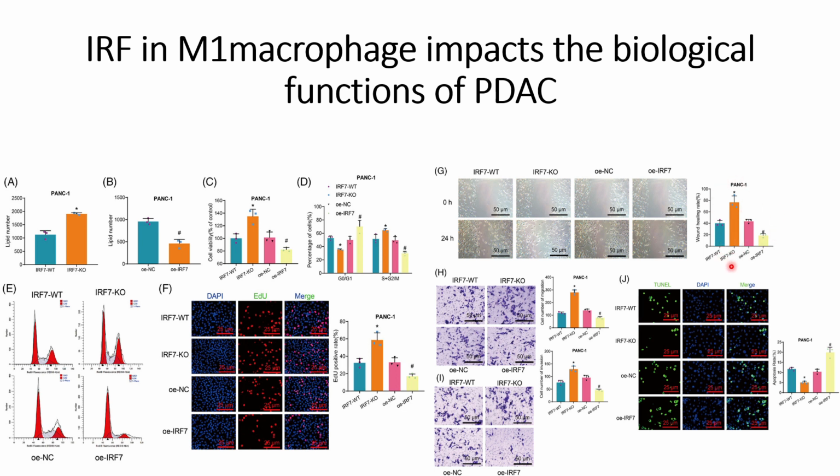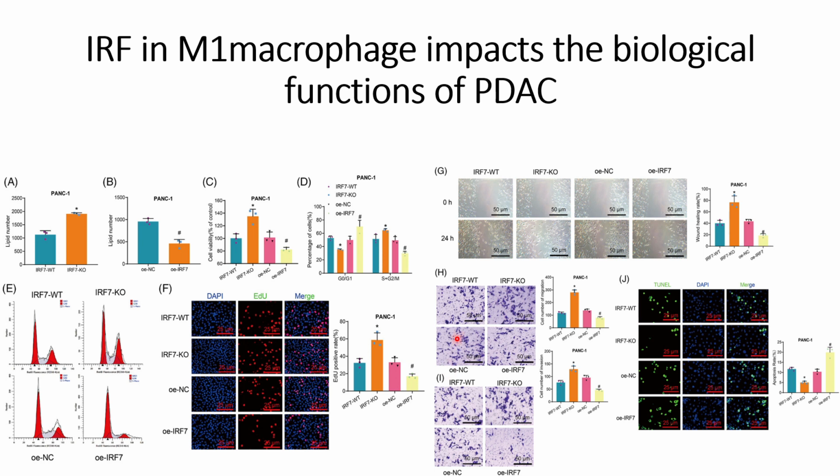And these things are quantified on the right hand side, where they can see that when the IRF7 amount is lower, then the migration or invasion properties of the pancreatic cancer cells are higher. And thereafter they did the staining assay also, checking migration.